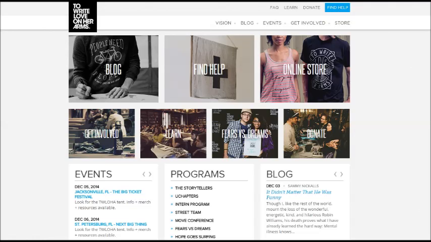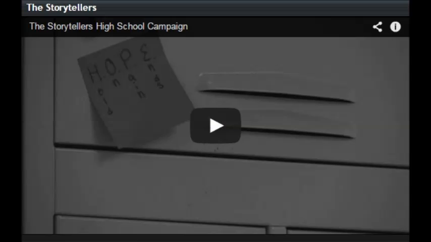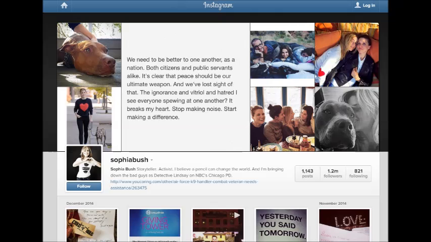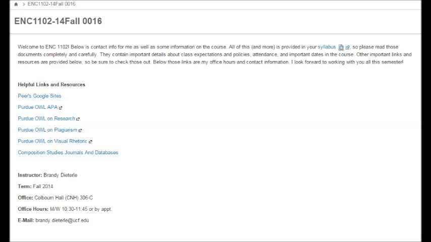One was a picture of my community's website to show where I was doing a lot of my research. The second was a video version of a text I analyzed to allow readers to get a better understanding of what I was describing. And the third was a screenshot of the source from which my third text came from. This analysis wouldn't have been possible for me to write without learning different types of writing structure and analyzing other texts in my Comp 2 class.